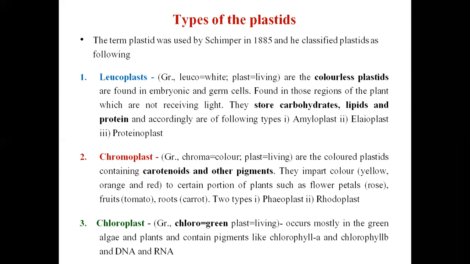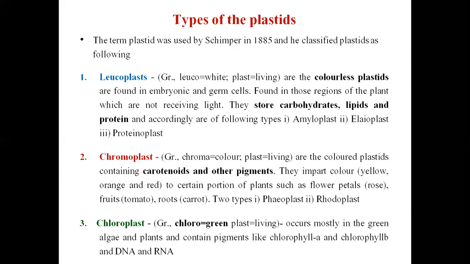They store carbohydrate, lipid and protein and accordingly are of the following types. First one is the amyloplast, second one is the elaioplast, and third one is the